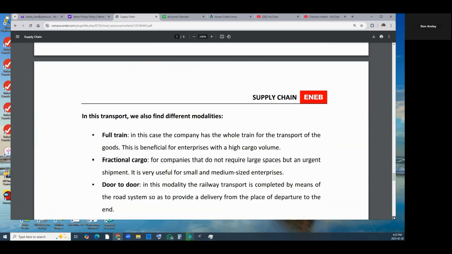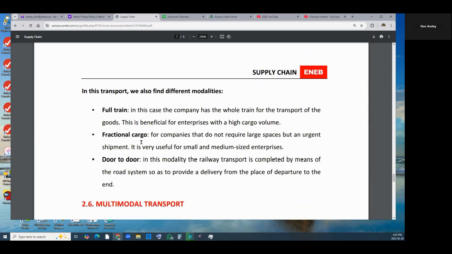In this transport, we also find different modalities. Full train, fractional cargo, door to door. In the first case, the company has the whole train for the transport of the goods. This is beneficial for enterprises with a high cargo volume. Fractional cargoes are for companies that do not require large spaces, but an urgent shipment. It is very useful for a small and medium-sized enterprise. Door to door. In this modality, the railway transport is completed by means of the road system so as to provide a delivery from the place of departure to the end.